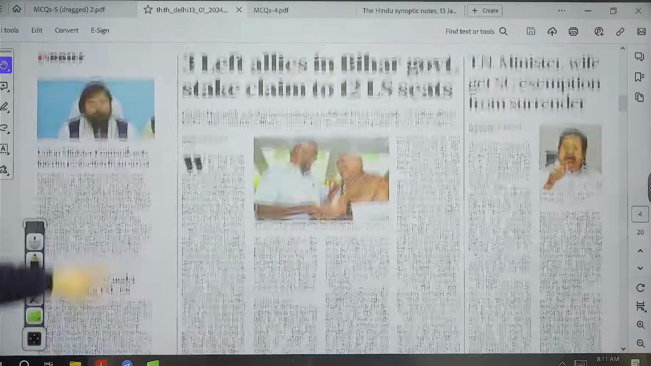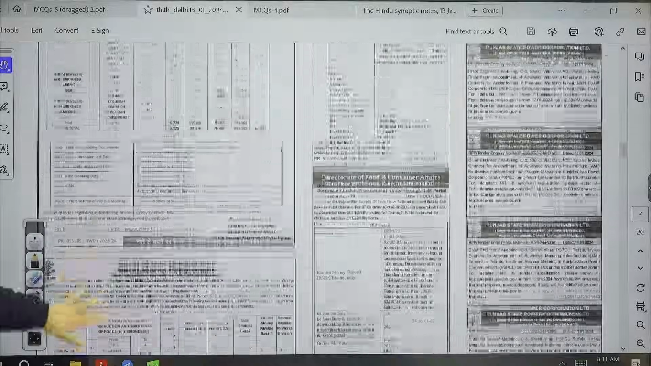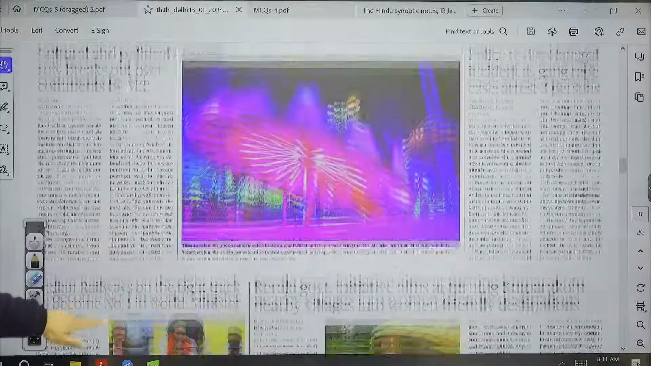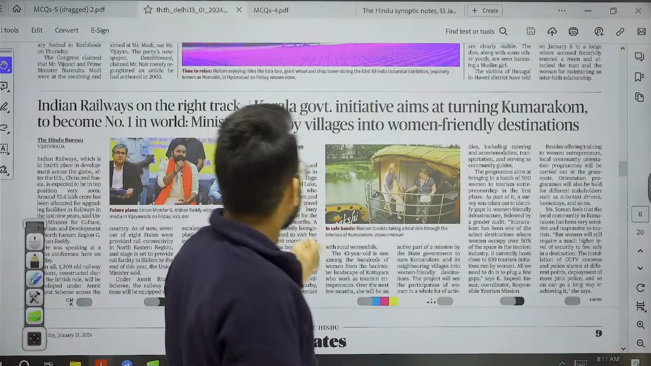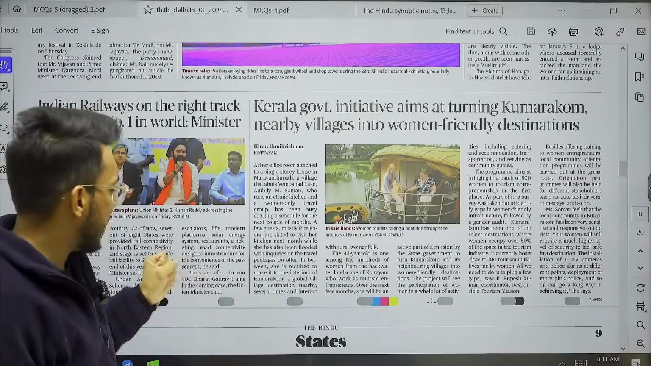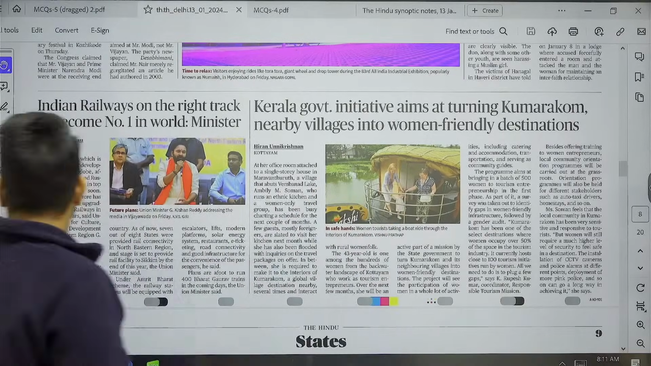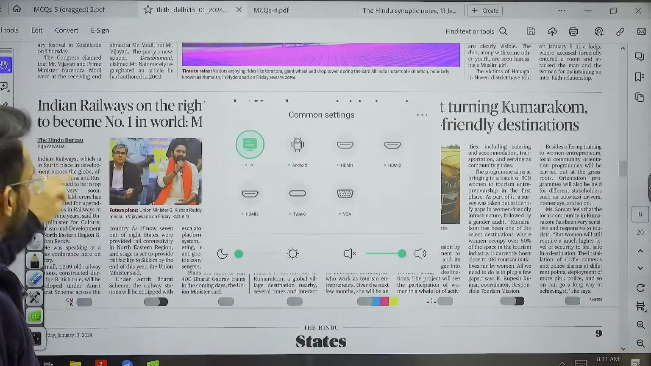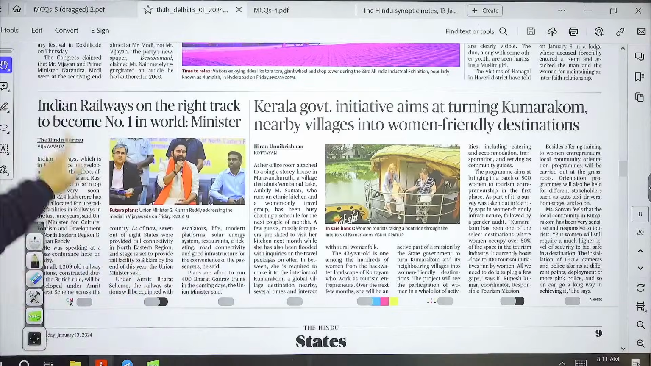So we will be moving on from this section, and till the editorial section, much relevant articles are actually not there. These tenders etc. are filled. There is one article, Kerala government initiative aims at turning Kumarakom, a nearby village, into women-friendly destinations. We'll take this particular article for the examination. Fine. Then moving on further in this direction.